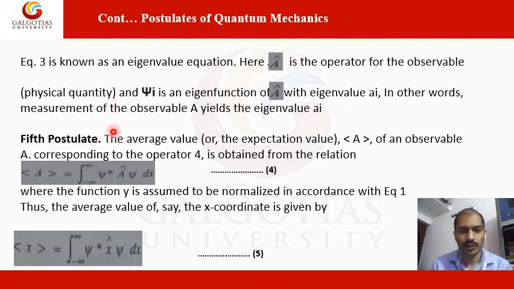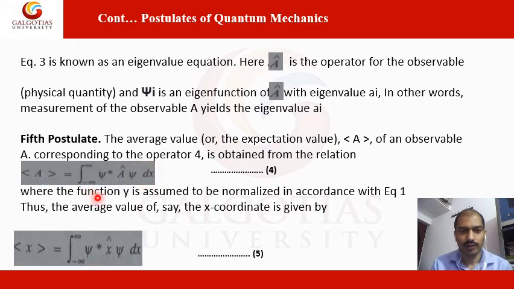Here, if you see the fifth postulate, the average value or the expectation value of an observable A corresponding to the operator is obtained from the relation in equation 4. So A equals the integral from minus infinity to infinity of psi star, operator A, psi dx.